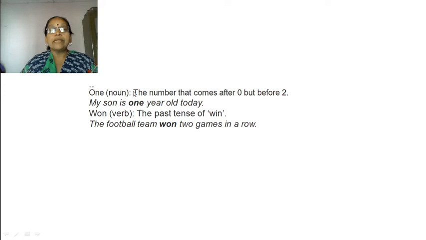One: the number that comes after 0 but before 2. O-N-E. My son is one year old today. Won: the past tense of win. The football team won two games in a row. So see the difference between one and won. Spellings are different. Pronunciation is same.